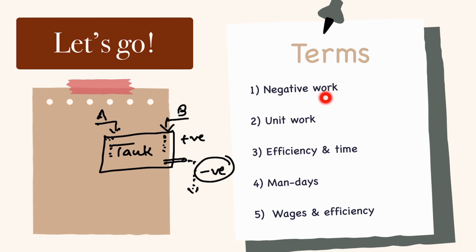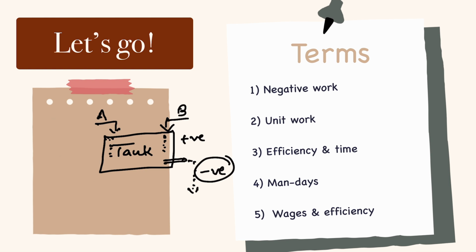Negative work means it is against whatever other work is going on. So we will take it as negative. Other things are all remaining the same. Okay, once you do a question, you will understand it. Unit work we already discussed. Total work we assume as 1. Efficiency and time we have already discussed. Man days we have discussed. Wages and efficiency. See, who should get more wages? A person who completes the work in 10 days or a person who completes the work in 2 days?